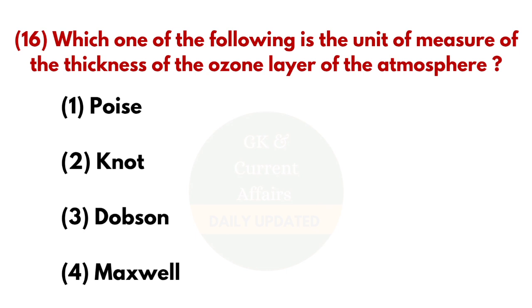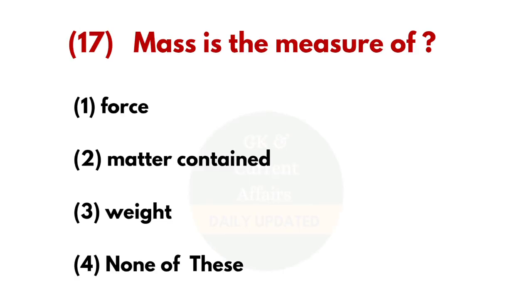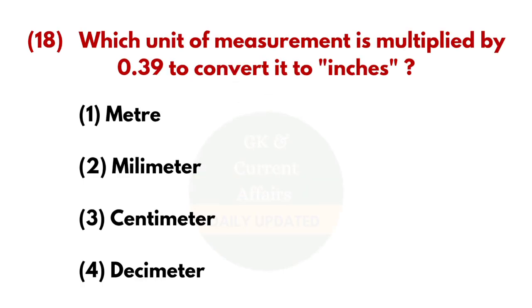16th question, which one of the following is the unit of measure of the thickness of the ozone layer of the atmosphere? And the answer is Dobson. 17th question, mass is the measure of? And the answer is matter contained. 18th question, which unit of measurement is multiplied by 0.39 to convert it into inches? And the answer is centimeter.